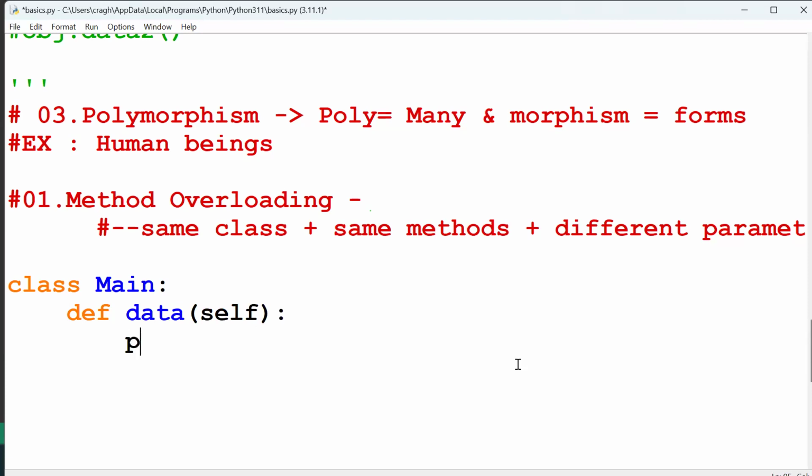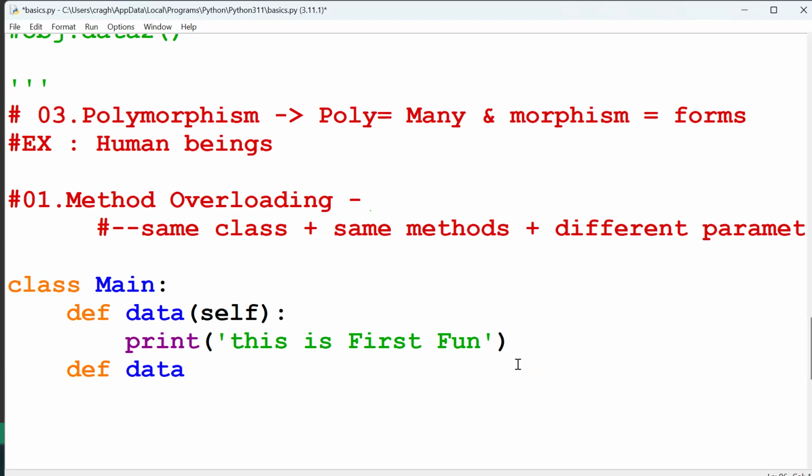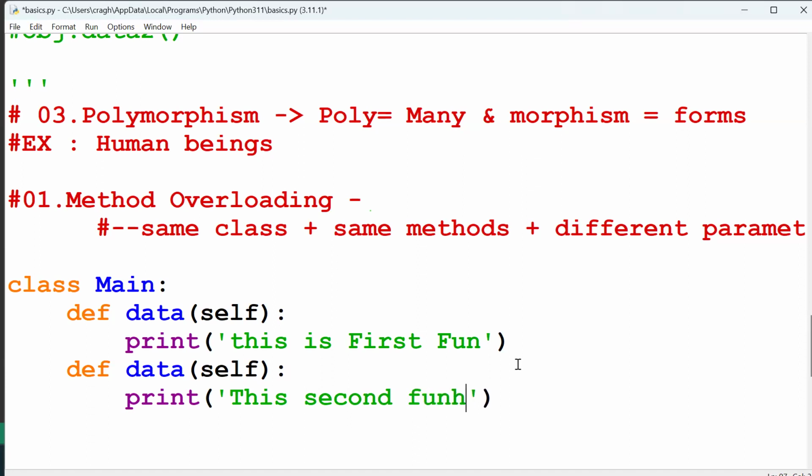I'll pass a print statement here: print this is a first function. And one more method, the method name is data only. Print the statement: print this is second function. So now which one is loading here?